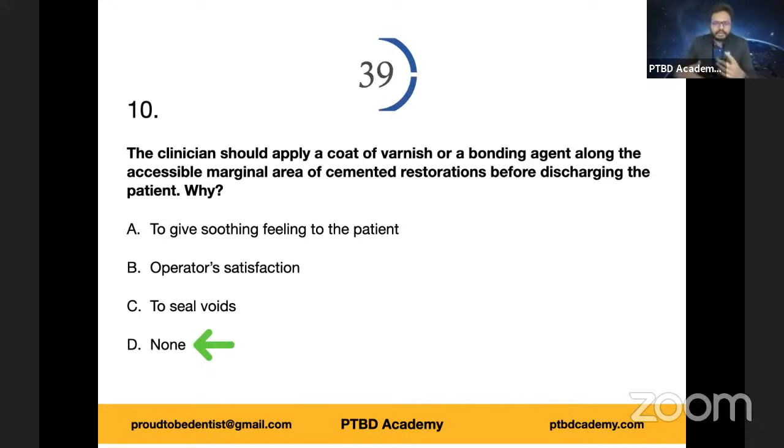It becomes harder and stronger with maturation. Then there will be better formation of integrated restorative work ultimately. So it is none of the above. I hope you got the answer. Yeah, protect from the moisture in simple terms. Yes, allow the cement to mature. So you can make a note of it. And those who have answered option D.